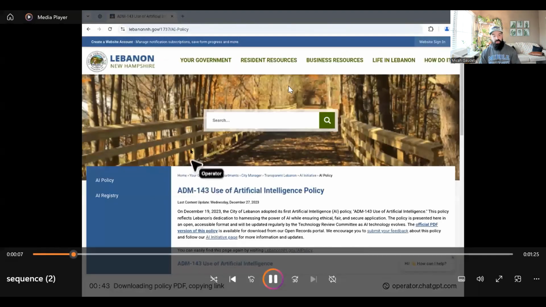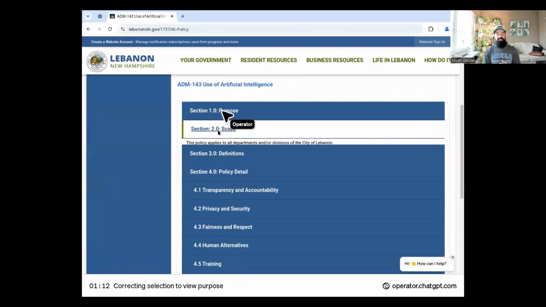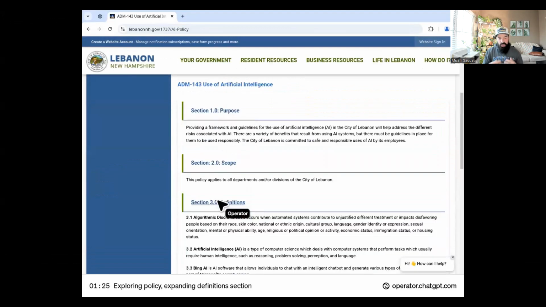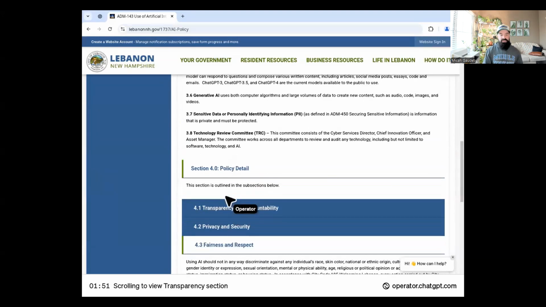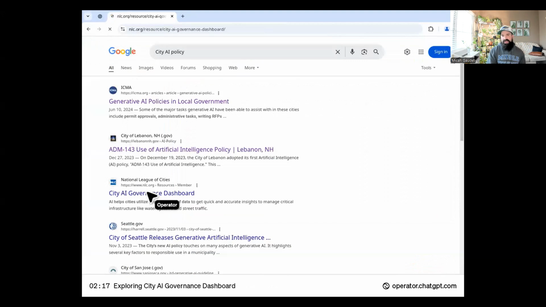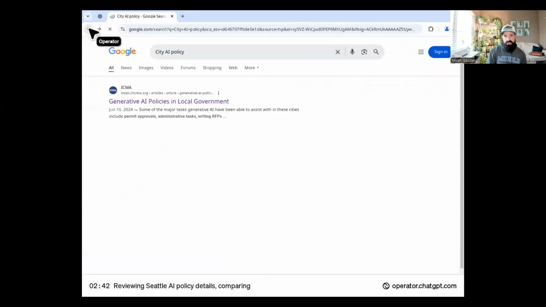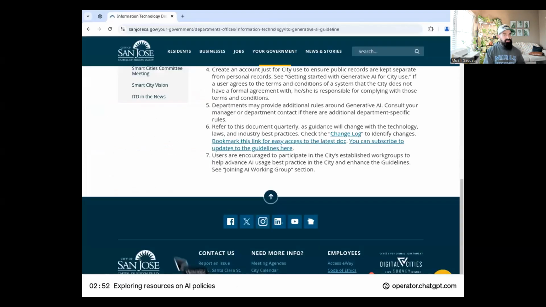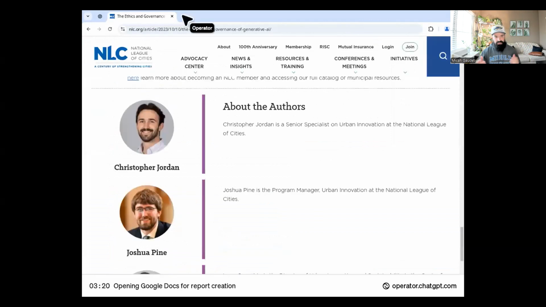It's a 1-minute video. It's going through finding these different policies from Lebanon, New Hampshire, all these different areas. It's compiling this all together because I want to find out what's unique about each policy. What are the unique features? It's going to compile all that together. Now, one thing I did do, which might be interesting to you, is I explicitly told it to use Google search as opposed to Bing search in the previous example. Personally, I just find Google to be a better search engine than Bing. It's my own personal experience.